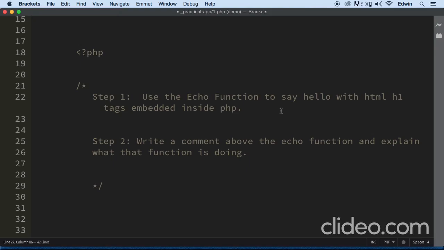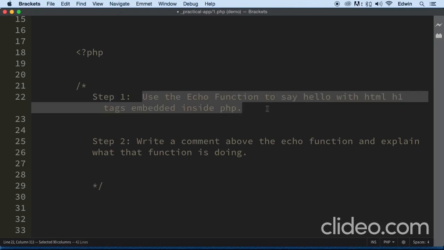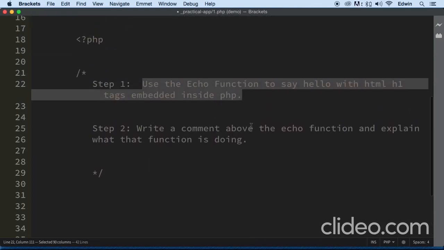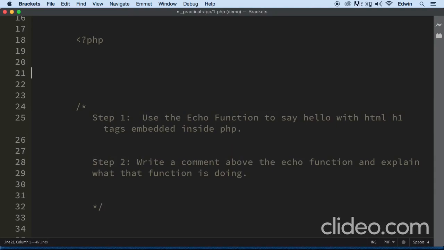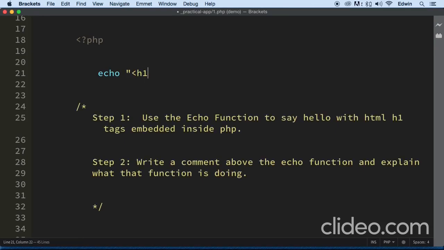All right, hopefully you were able to pause the video and did it yourself. If not, you're only hurting yourself. So make sure that you do it. That way you can learn more. All right, so let's go ahead and do it ourselves now. It says to do an echo function. I'm going to do an echo function here, and I'm just going to say hello with some HTML inside.